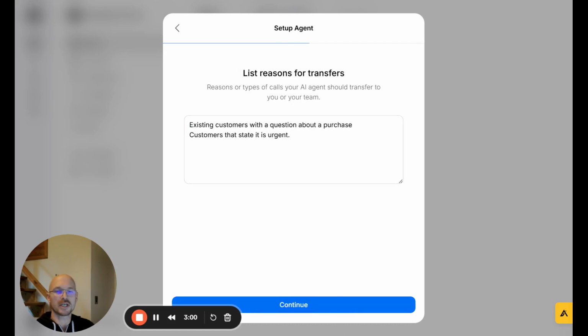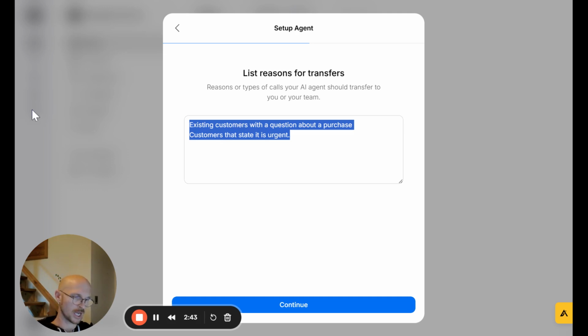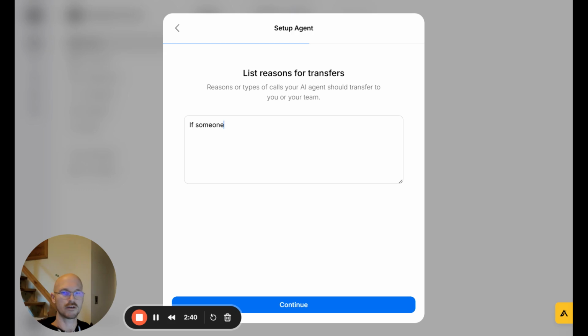Now, this is going to be the reasons that we allow for a transfer. It can be as simple as saying the caller asked to speak to somebody, or it can be more complicated, like, are they an existing customer? Is this call about an existing project? Things like that. So what I'll say, expecting a delivery. If they're expecting a delivery, we'll say today, and they need to speak to someone. This will be the condition under which they get transferred. Under all other conditions, we will take a message and send it to the office.